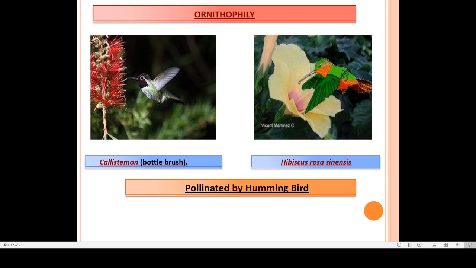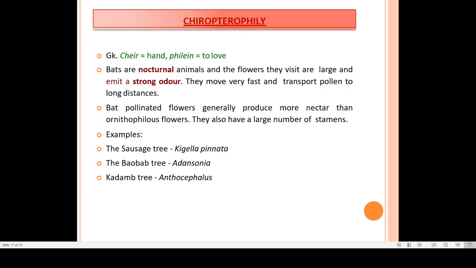Bottle brush, here the bird is trying to pollinate bottle brush. Even hibiscus is also an example of bird pollination. Hummingbird is trying to pollinate this flower. Now next one is the